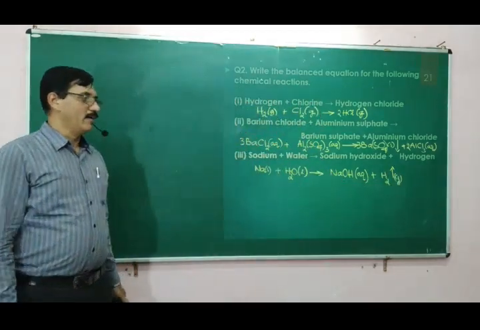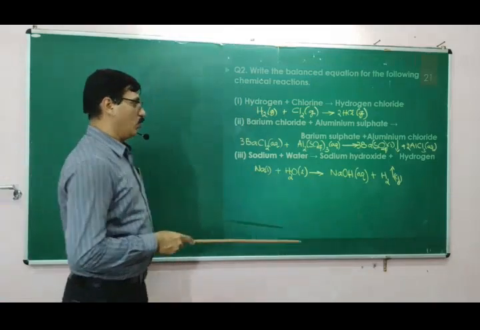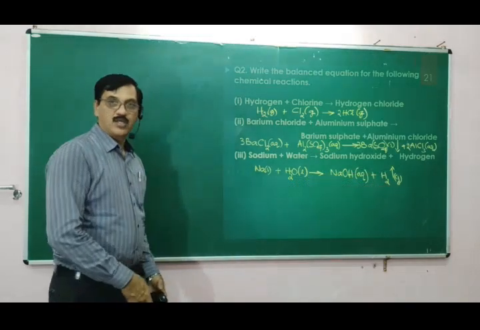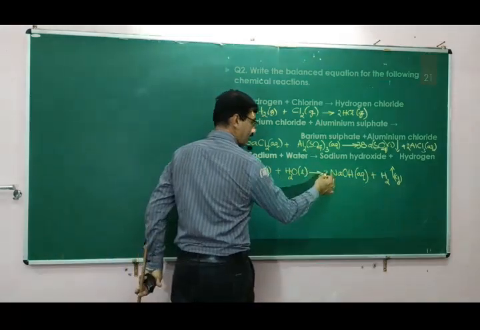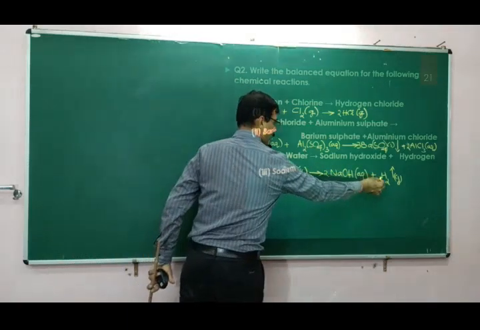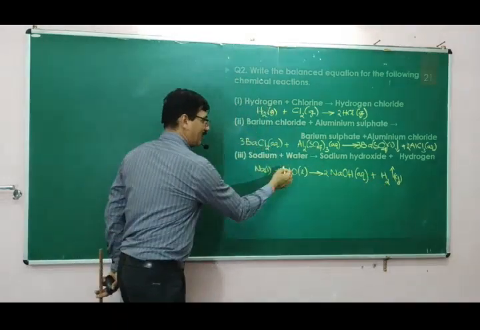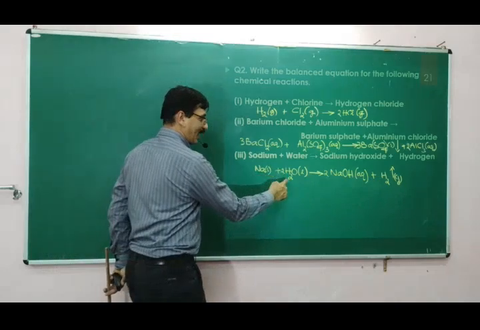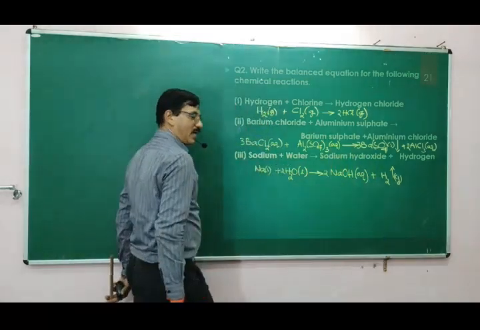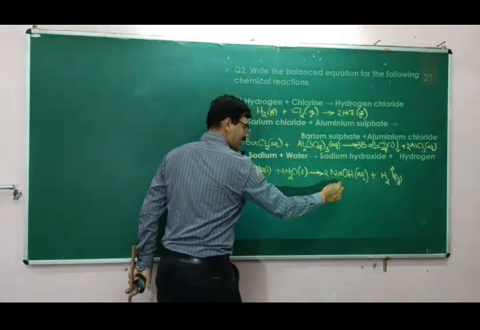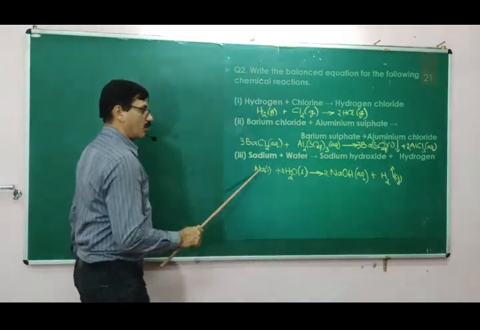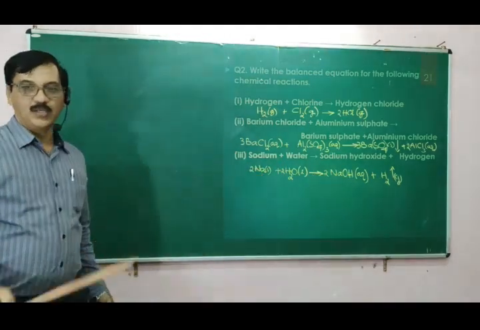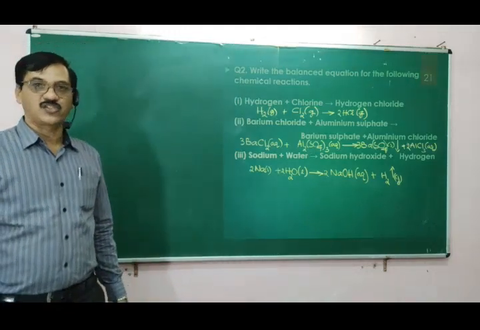Hydrogen gas. Now, in order to balance, look at this. 2 hydrogen are here, but on the other side 1 hydrogen and 2, totally 3 are there. So let us make an even number, so 2 is being added. 2 hydrogen and 2 hydrogen, now it has become 4. And let us give the coefficient 2 here so that there are 4 hydrogen. Now 4 hydrogen and 2 plus 2, 4 hydrogen is balanced. Now 2 oxygen and 2 oxygen is balanced, but only sodium is not balanced. 2 Na here and Na here. Therefore, you have to give 2 Na here. So this is the way you can balance the reaction.